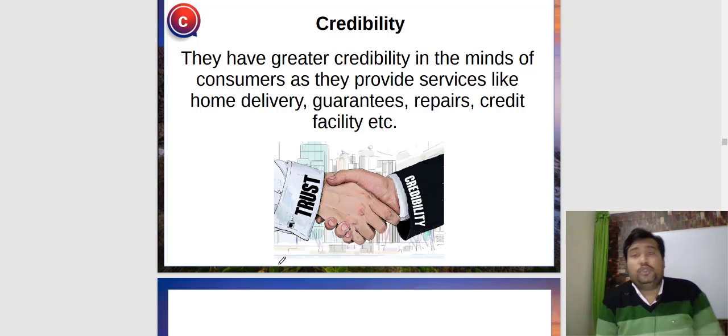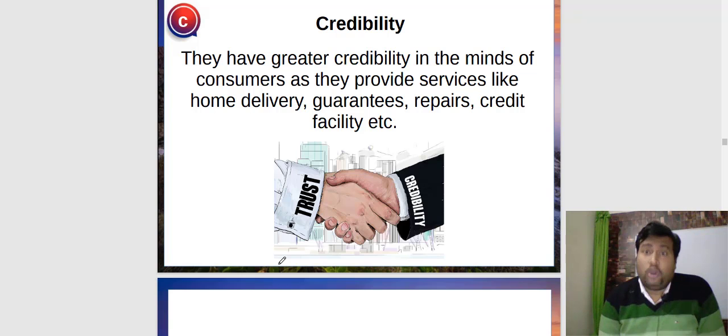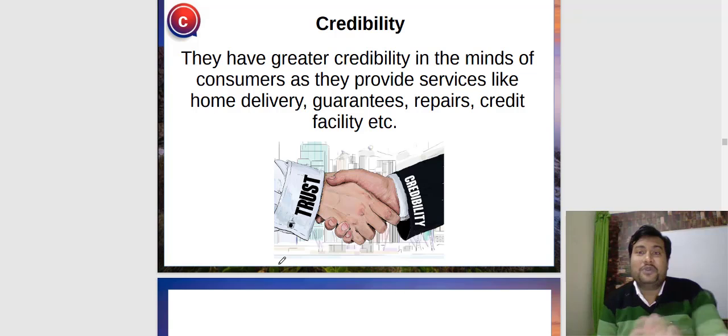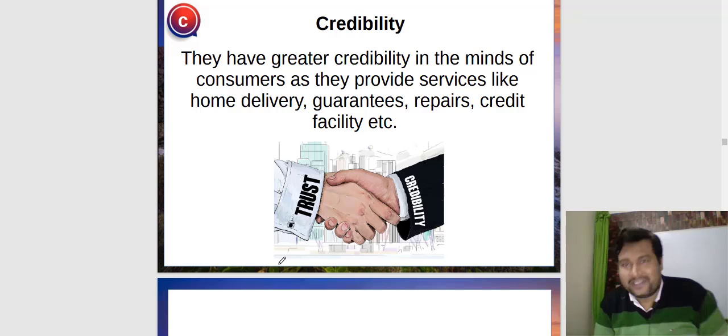Getting my point? Like suppose you have to purchase a mobile phone. So always you will prefer the fixed shop over the itinerant traders, because generally in Delhi, itinerant traders are selling mobile phones also, in Chandni Chowk, Chor Bazaar. So they sell the mobile phone to you, and next day your mobile phone stops working and you are searching for that particular person in that particular street, but you are not getting that person. So the trust is always with the fixed shop sellers, because you know that if anything has happened, I can reach the shop very easily.